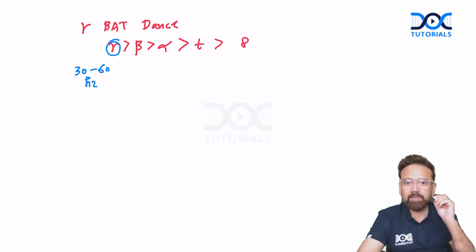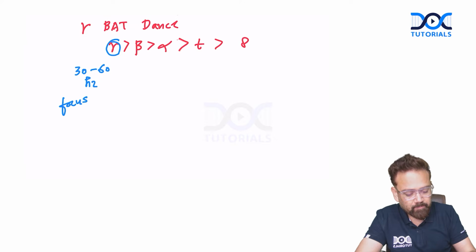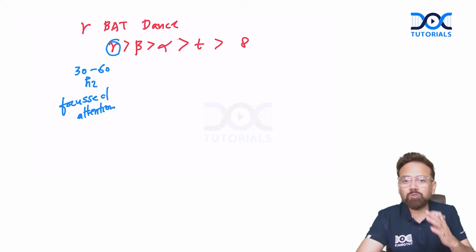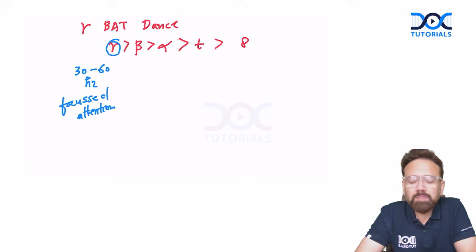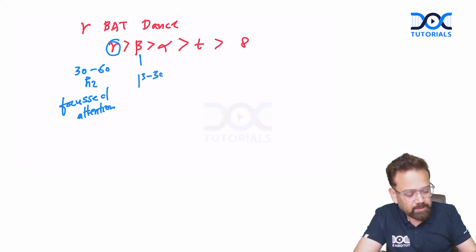And gamma will be seen if you have very focused attention. Your attention is undiverted, as if you are solving some mathematics problem. So when you are busy with all those important problems, your mind is very focused. And if you do EEG, what you will get? Gamma wave. Then beta: 13 to 30 hertz. Your mind is attentive, but not very focused.